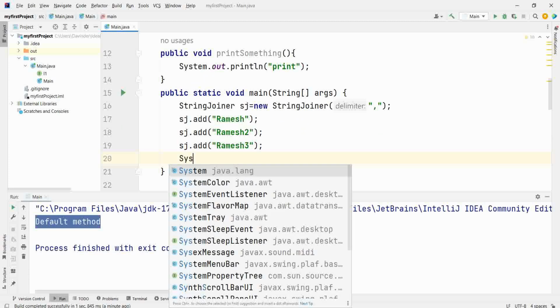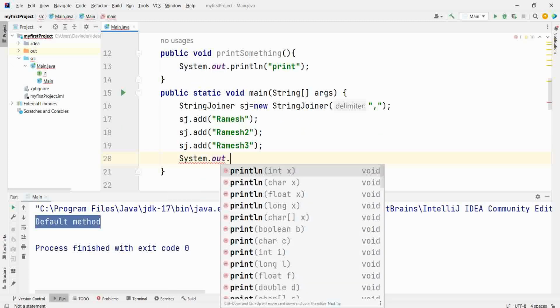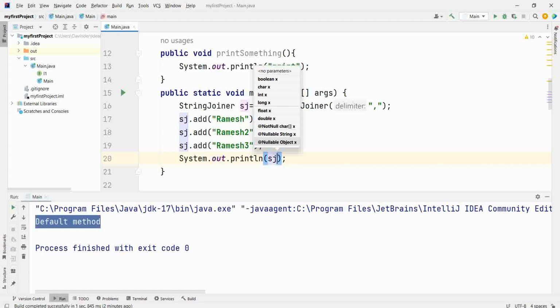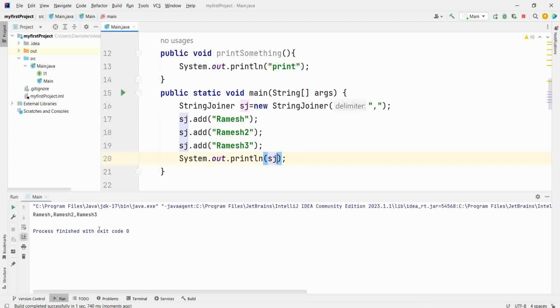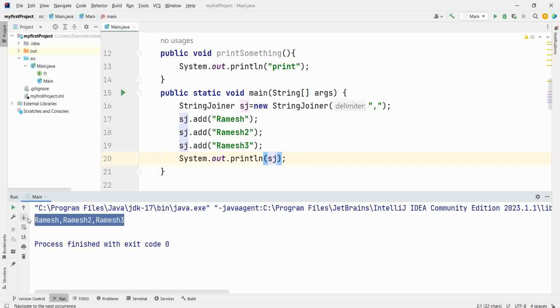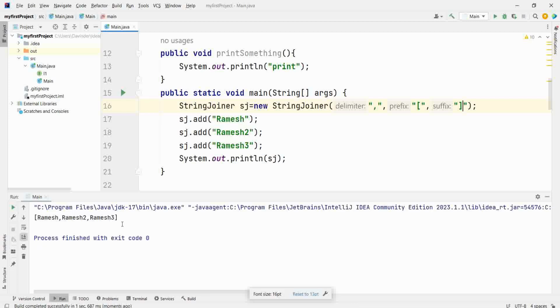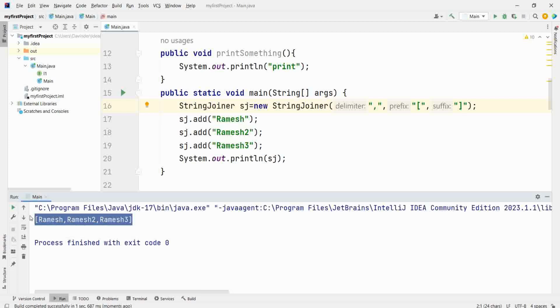If I print it, now what is the value within the sj? This is not a list. This is only one string value which is separated by comma. This is StringJoiner. You can have a starting and ending value as well. Like in the starting, I want to append this, and in the end, I want to append this. Run this. This is a string, not the list.